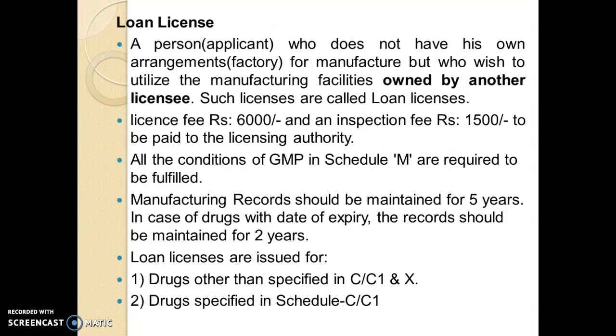And coming to the loan license, a person who does not have his own arrangements for manufacture but who wishes to utilize the manufacturing facilities owned by another licensee, such licenses are called loan licenses. The fee for a loan license is 6,000 rupees, as well as 1,500 extra for inspection, and all the conditions must be according to GMP. The manufacturing records should be maintained for a period of 5 years in case of drugs with the date of expiry, and the records should be maintained for about 2 years.